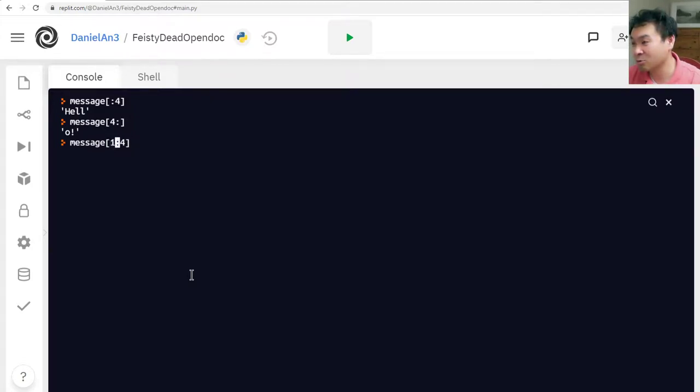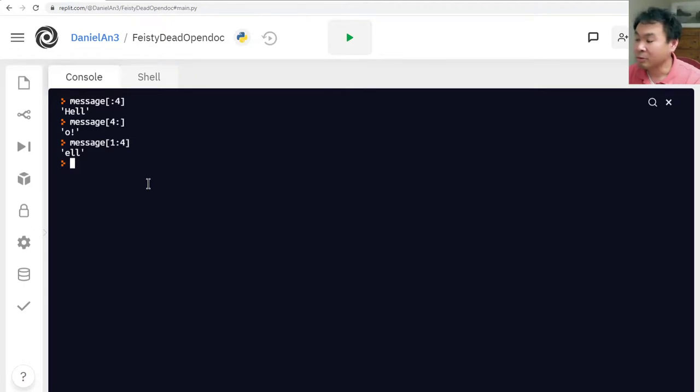Okay, so I want to show you this message 1 colon 4. That's like 1 through right before 4. It's like the hell, but because 1 is actually the second letter, it starts at E and ends at ELL, so it gives you ELL. Instead of starting from the very first, it starts at the second because 1 is second. By the way, this is the second, third and fourth letter, so in terms of indices, this is 1, 2, and 3. And in Python, when you do beginning and end with this colon statement, it always ends right before that last number. You will be seeing this in some other contexts as well.